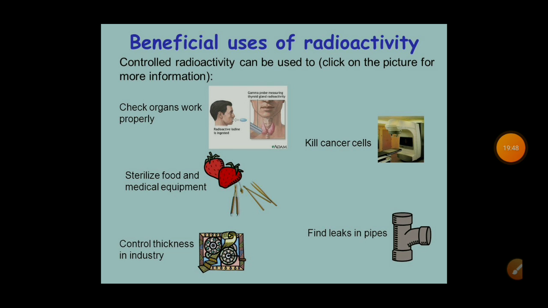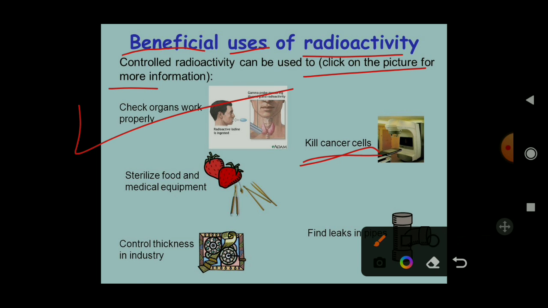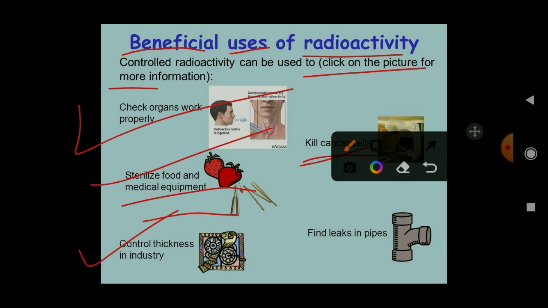So we are to conclude. Let's see the last topic of this video, which is the beneficial uses of radioactivity. Controlled radioactivity can be used for many purposes. For example, radioactivity is used for checking that organs work properly. It can kill cancer cells. It can sterilize food and medical equipment. For example, a radioisotope of americium can sterilize food. It can also control thickness in industry, and find leaks in pipes.